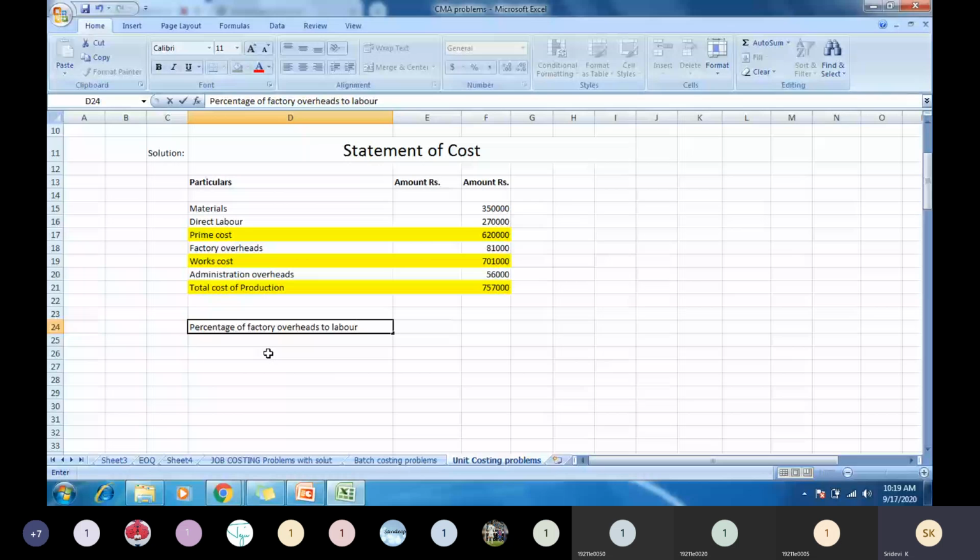Factory overheads was given here, 81,000, no? Labor amount is given how much? 2,70,000, no? So you take the ratio between these two. How are you going to take the ratio? Take down this formula: factory overheads divided by labor, and then multiply it with 100. You will get the percentage.